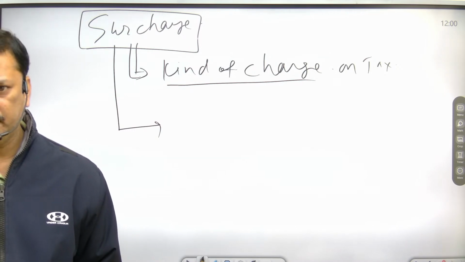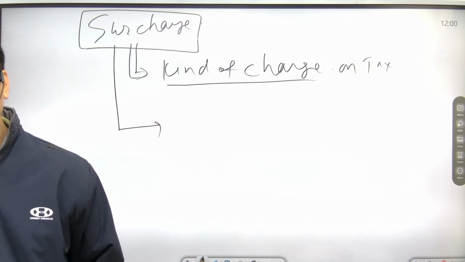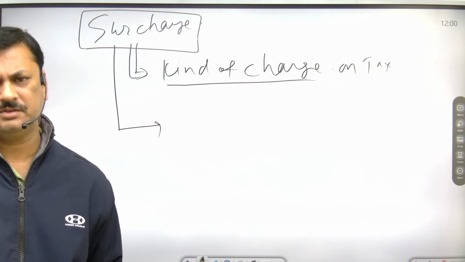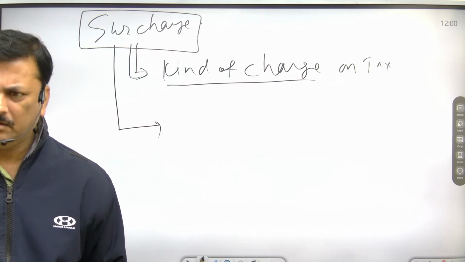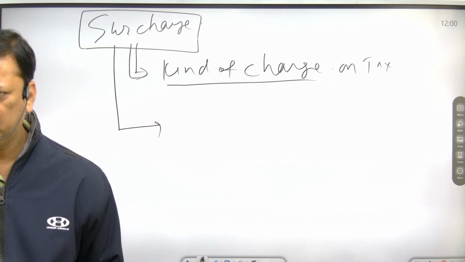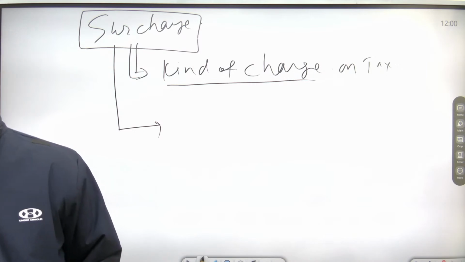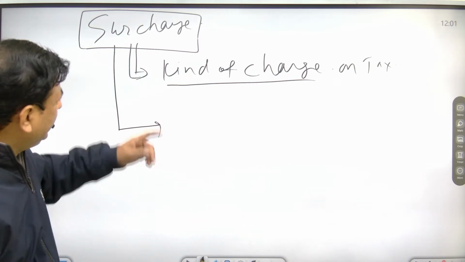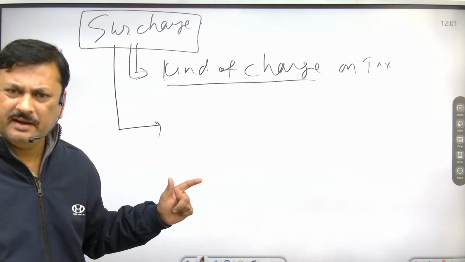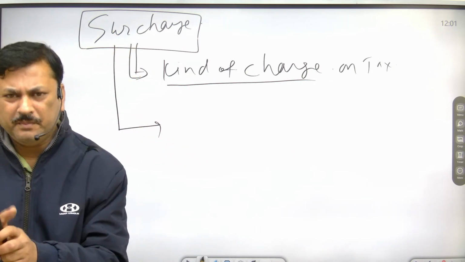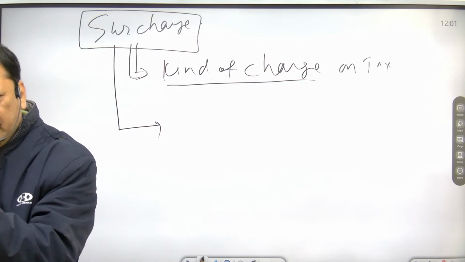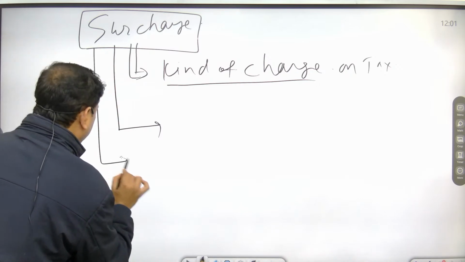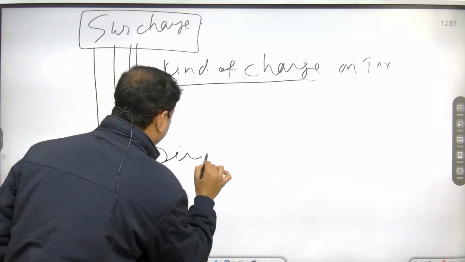Suppose any person who is earning more than 50 lakh a year, the government will impose surcharge only on the person who is earning beyond 50 lakh. So surcharge is basically paid by those whose income exceeds a particular limit. So it is imposed on direct tax.